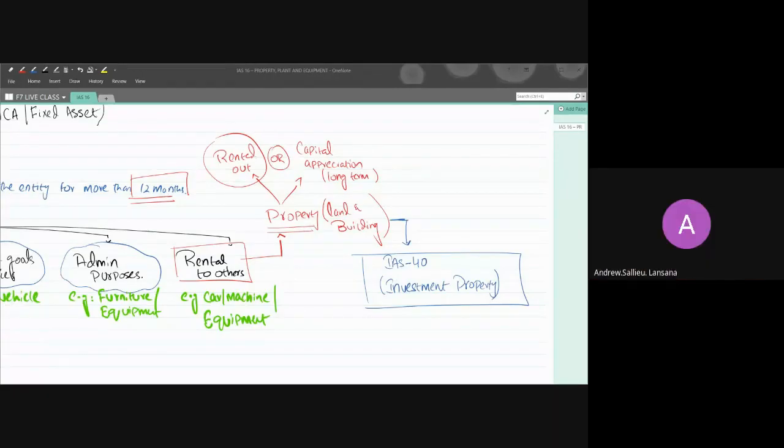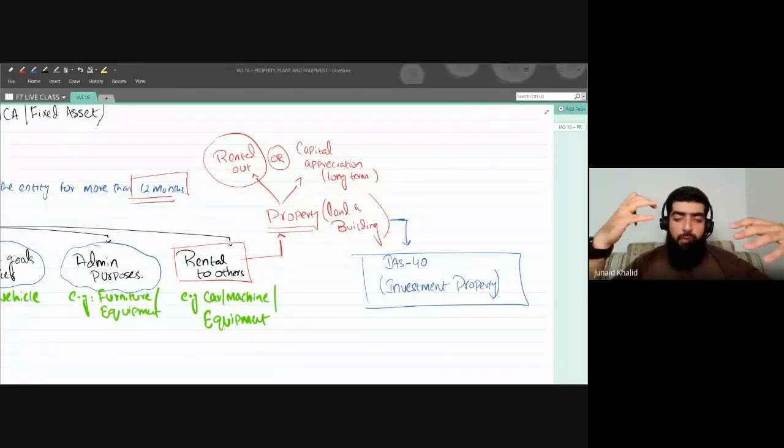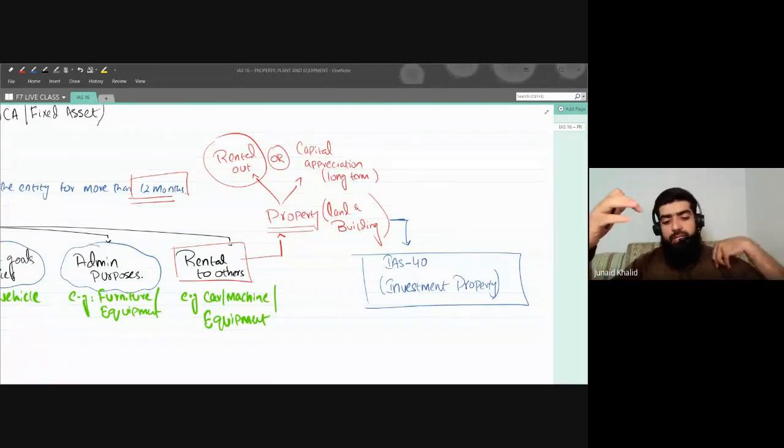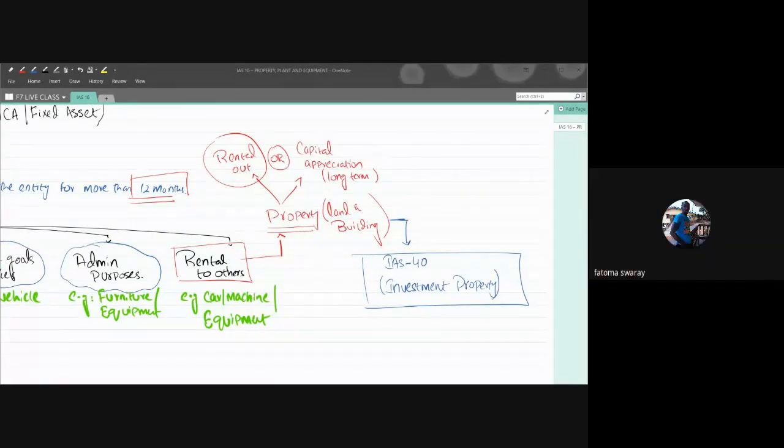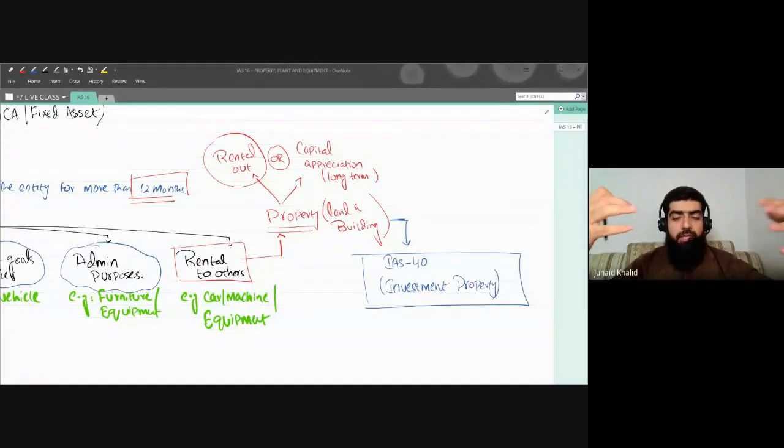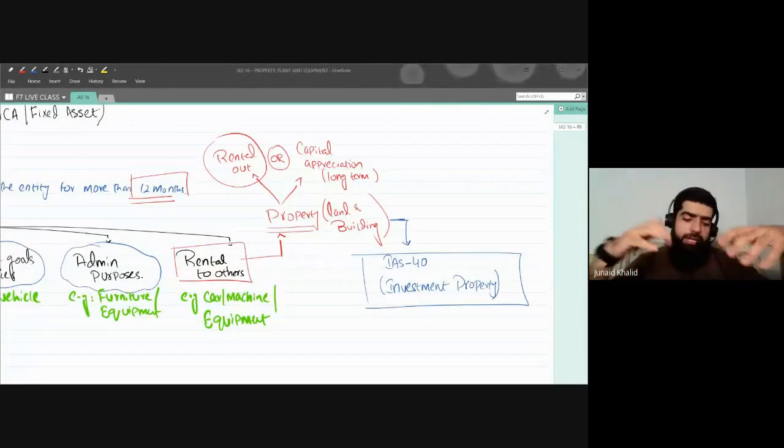With respect to leasing, we will have a very detailed discussion in future, in which we will see how the lease accounting treatment is recorded. But so far, what I'm talking about is if you're renting out a property. Lease is something very different. It is basically a kind of a sale on installment basis.